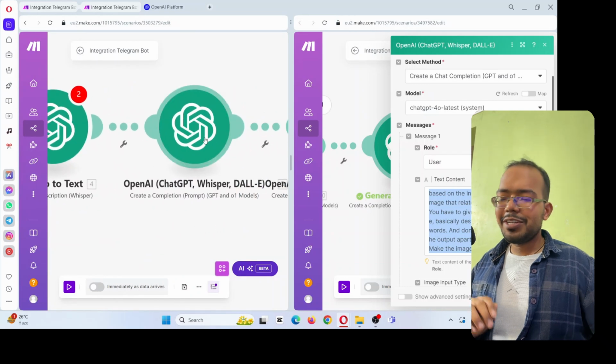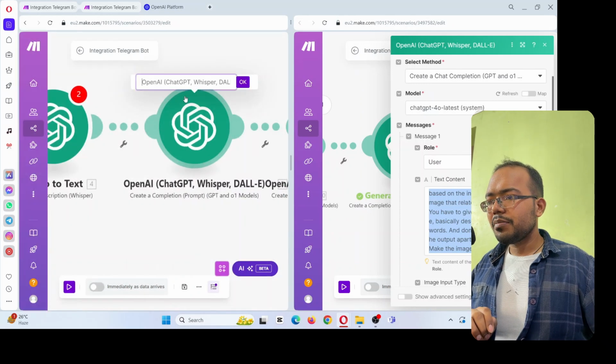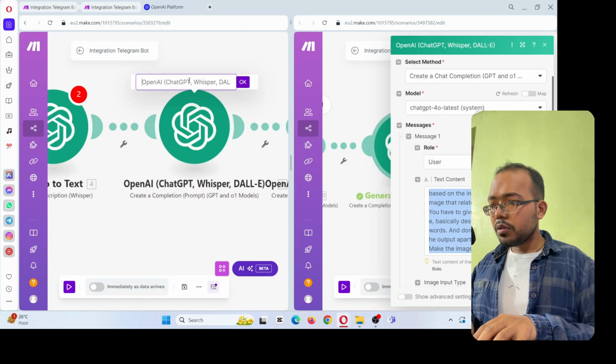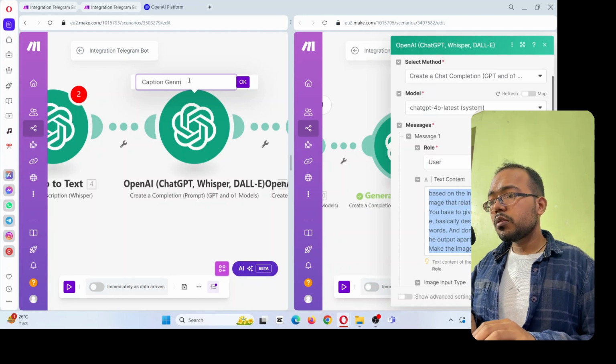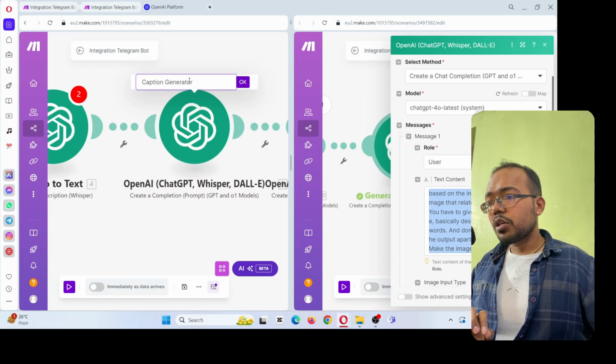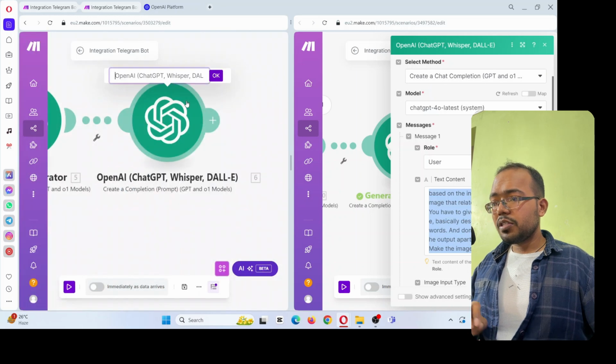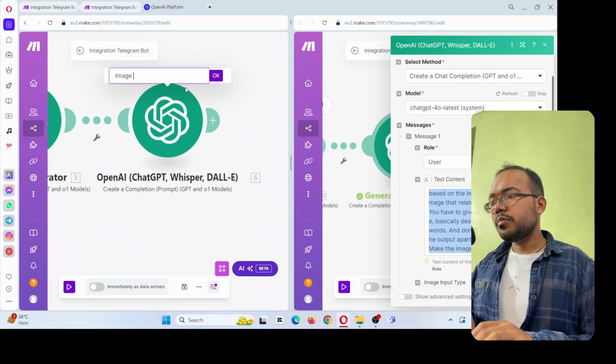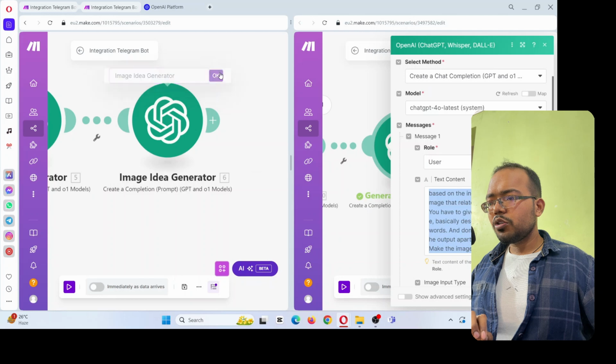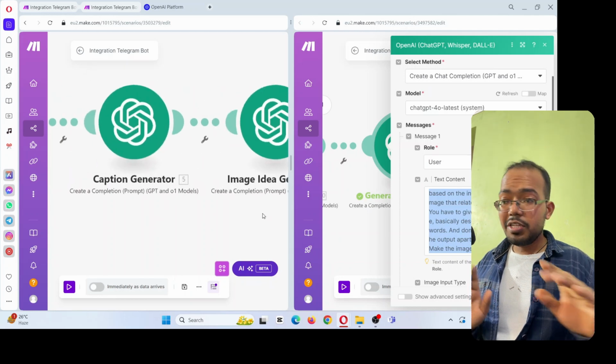Here we are generating the caption, so rename it, caption generator. And this is the image idea generator. All right, now it is looking proper and clean.